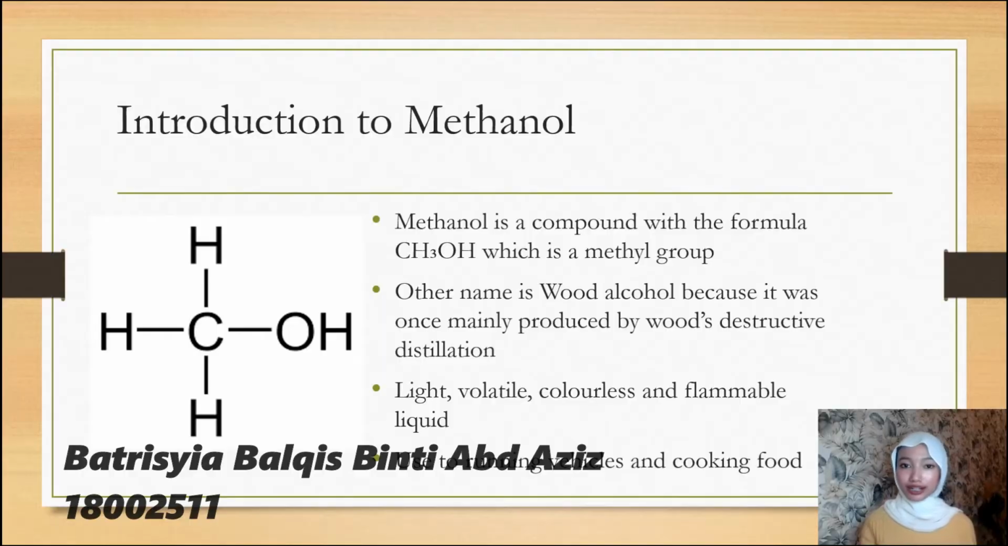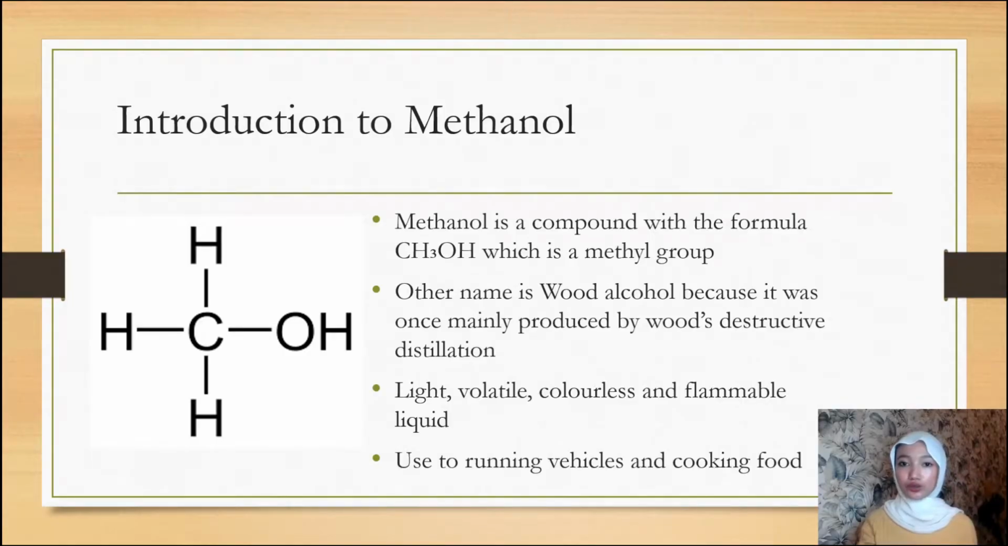Hi, I am Batrisha Balkis. First of all, let me brief you about the introduction of methanol. Methanol is a compound with the formula CH3OH, which is a methyl group, and it also has another name, which is wood alcohol, because it was once mainly produced by wood's destructive distillation. The properties of methanol are light, volatile, colorless, and flammable liquid. Methanol is used to produce 1,000 of products that impact our everyday life, such as to run vehicles and cooking foods.